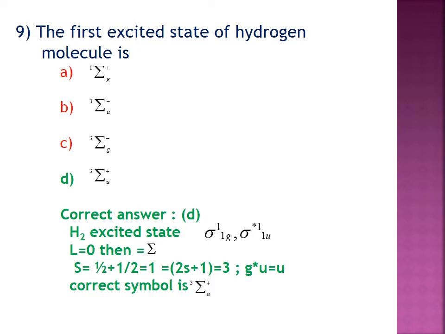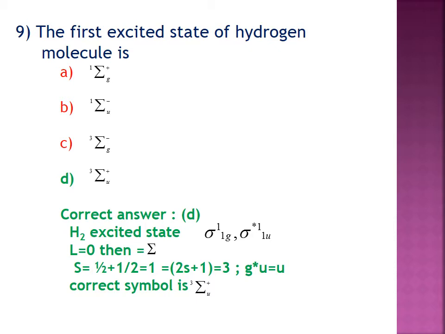9. The first excited state of the hydrogen molecule is, as we have already discussed, the H2 excited state is sigma 1g1 and sigma star 1u1. Therefore, L equal to 0, then the symbol is sigma. And S is equal to half plus half equal to 1, so 2S plus 1 is 3.